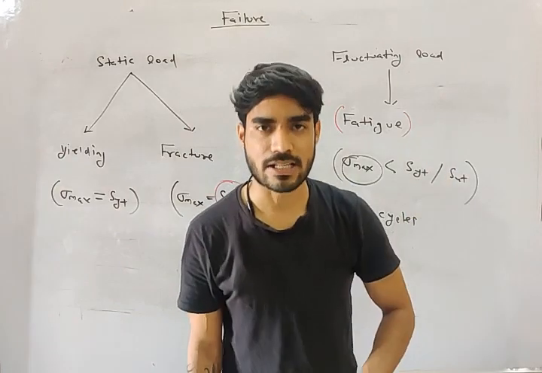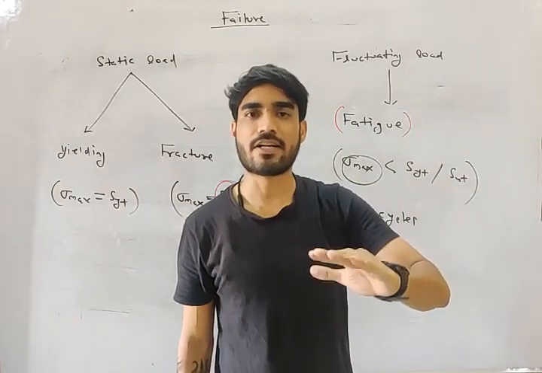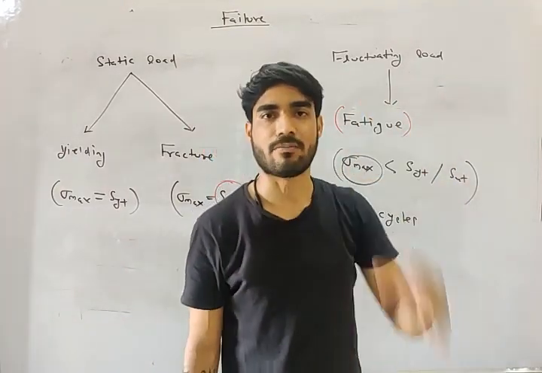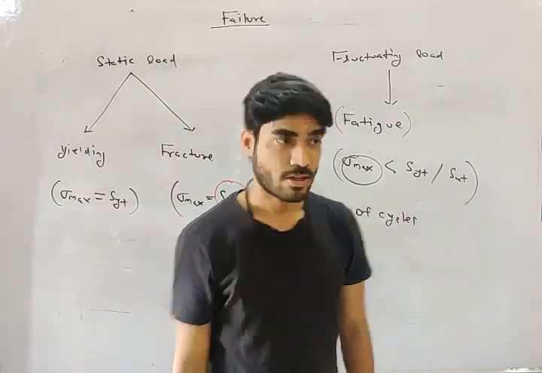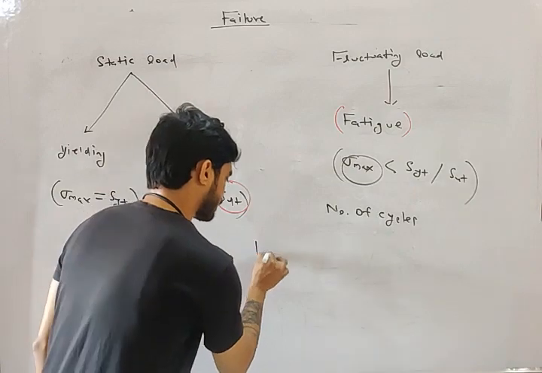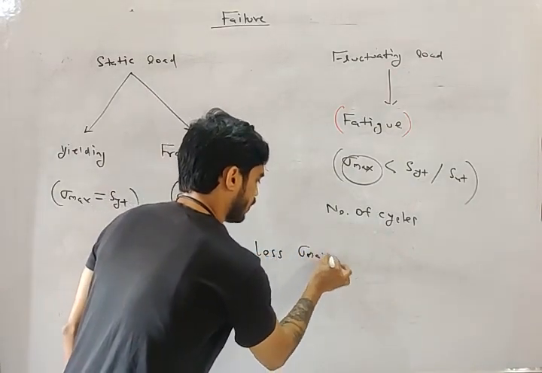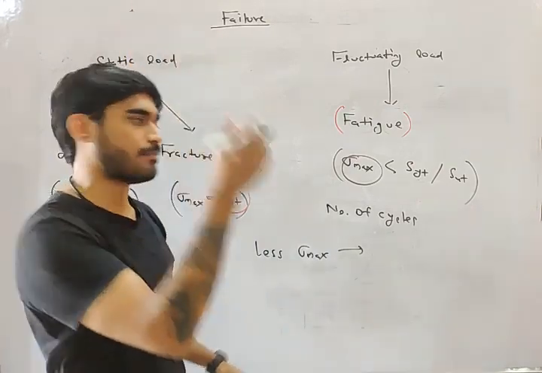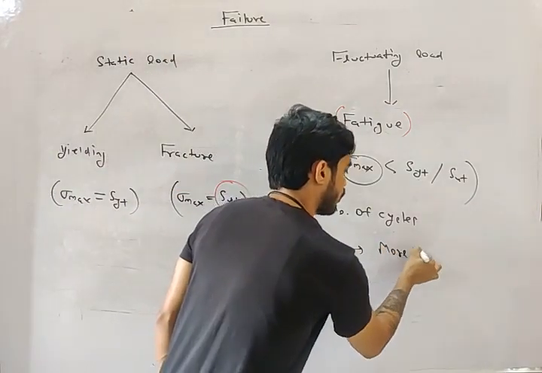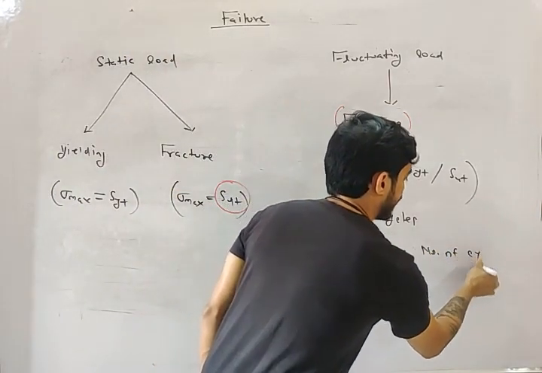Now, if I reduce the stress, let's say I am applying 200 megapascal, then I have to apply more number of cycles. So less sigma maximum, more number of cycles.